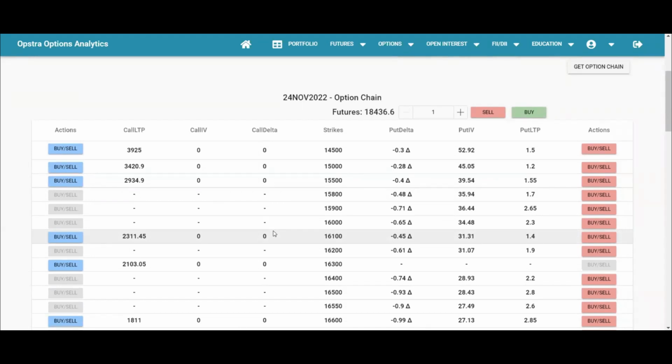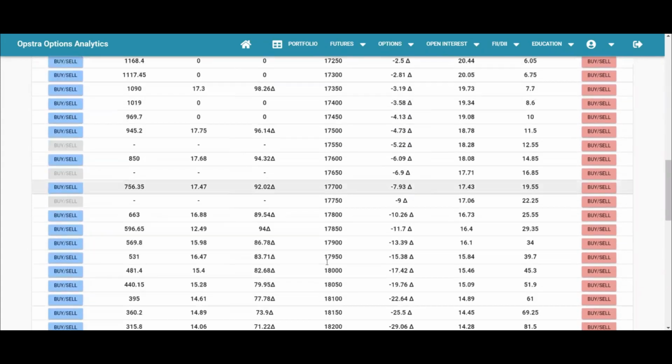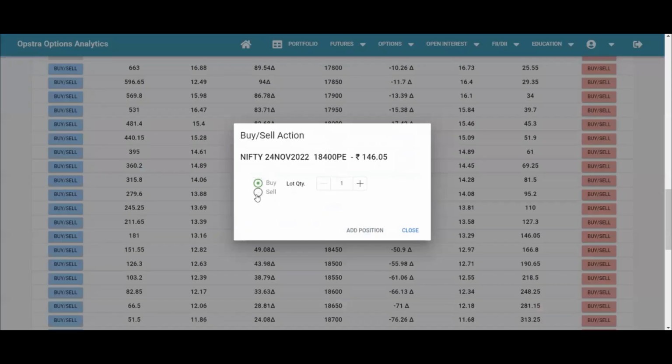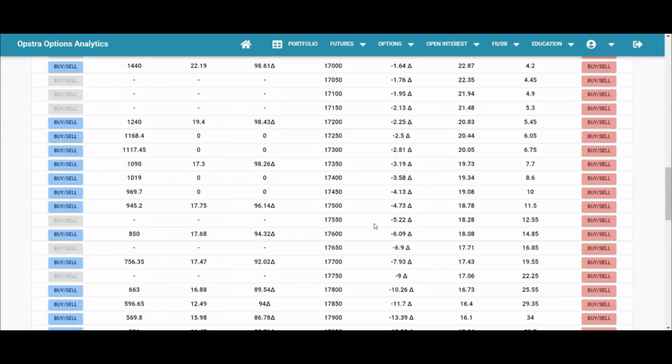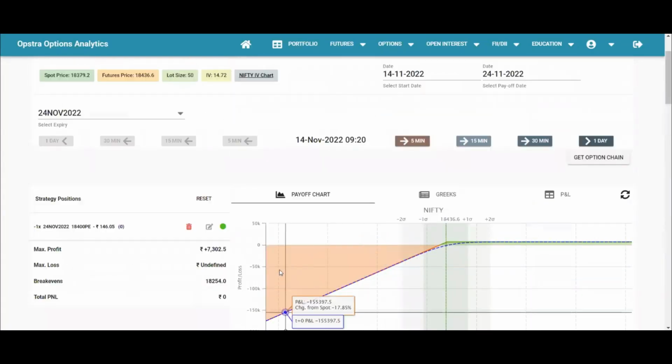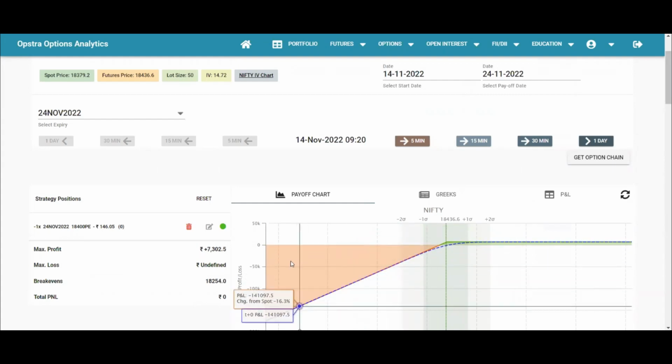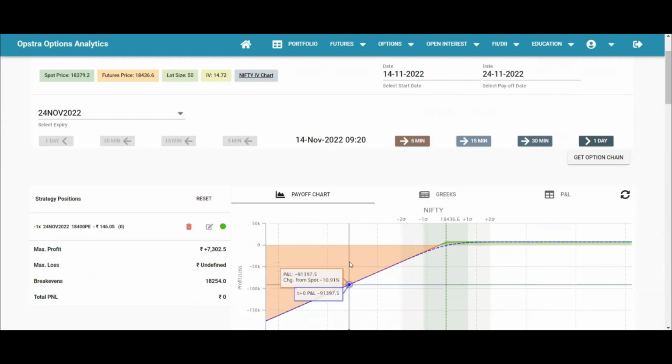So that would mean you are bullish, right? So in this case, 18,400, right? I'm selling this just as an example. So you can see the loss. The chart has just repeated like it's a mirror image, right? Whatever the earlier loss was, that is your profit now. So in this case, your max profit is limited, but your loss is unlimited, which is exactly the reverse of insurance.